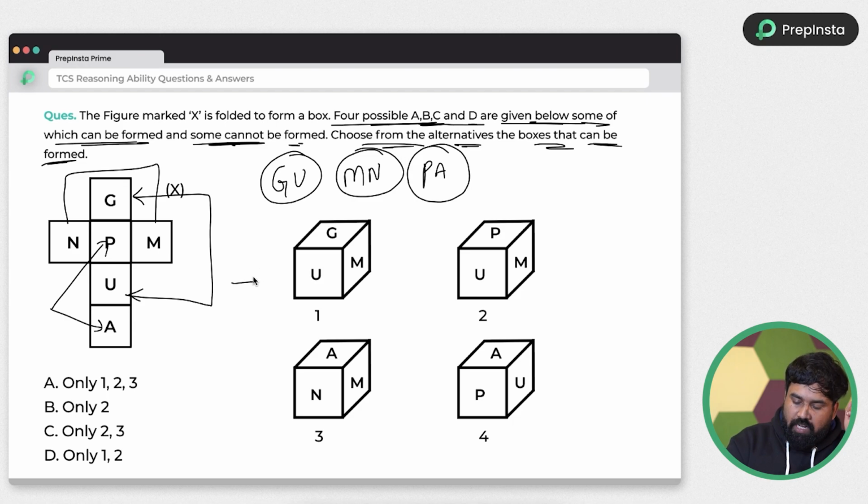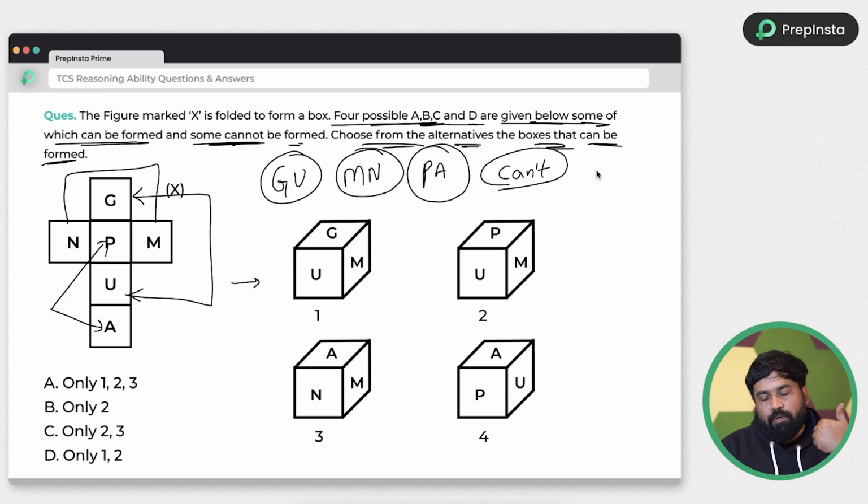Remember, in isometric view, opposite faces cannot come together. Remember this word, the problem got solved. And in order to reach this level, you need to practice a lot. We have a separate visual reasoning section for this type of problems. In our Prime, you can start learning from them if you want. But simply I will tell you for this particular problem, if we have written opposite faces, right? And in isometric view, opposite numbers or opposite letters cannot come together. Remember this. And you need to find the can be formed.